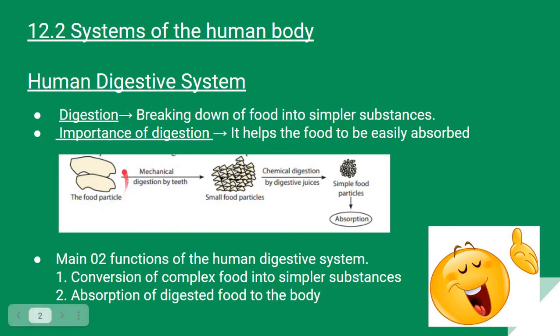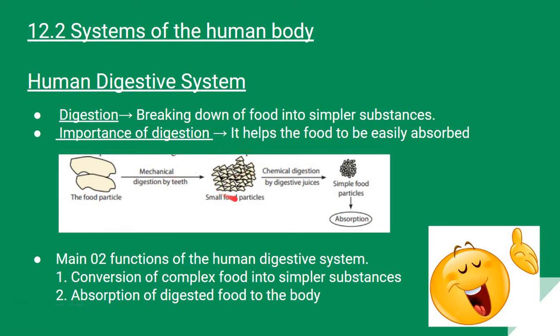When you consider this diagram here, you can see that food exists as large particles. Our teeth rip and tear and grind them into smaller food particles, and that is a type of digestion called mechanical digestion.